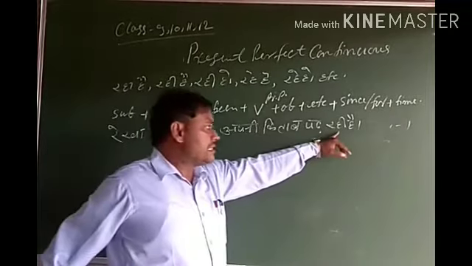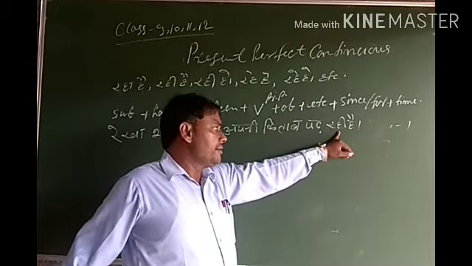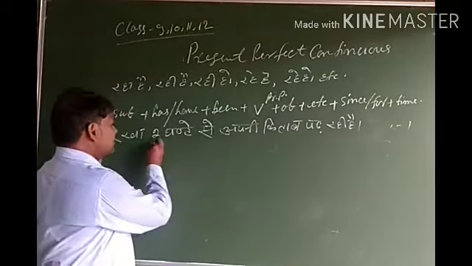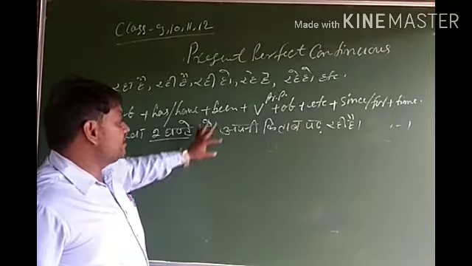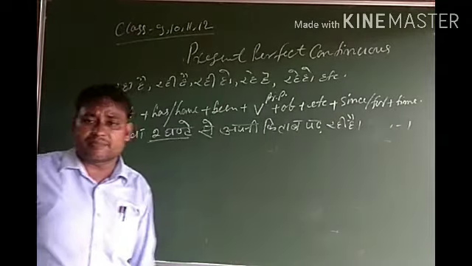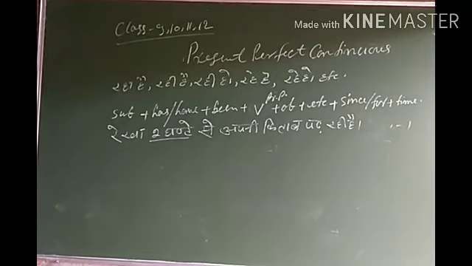Here symbol रही है is present continuous, here time is given, so it is clear that this sentence is present perfect continuous.